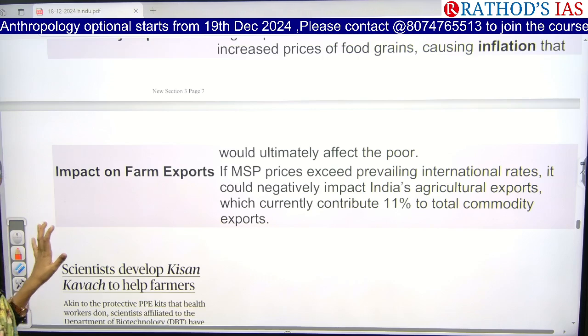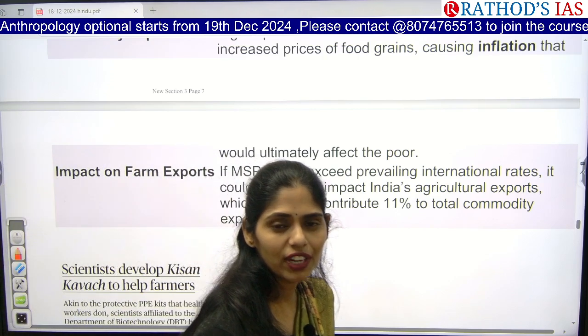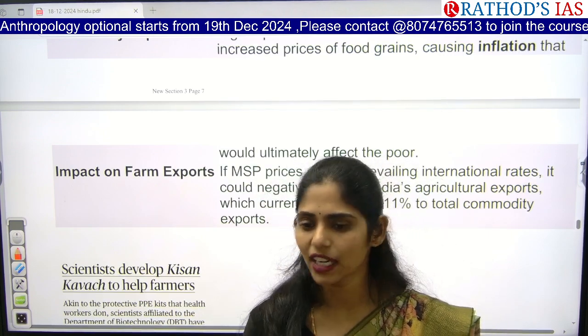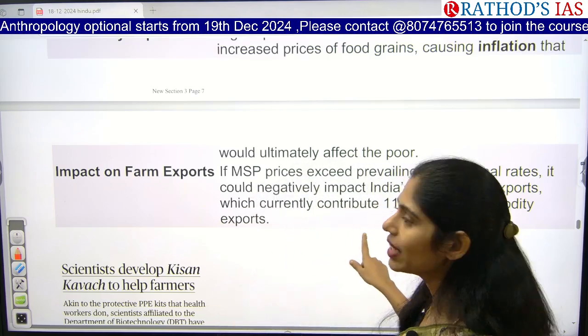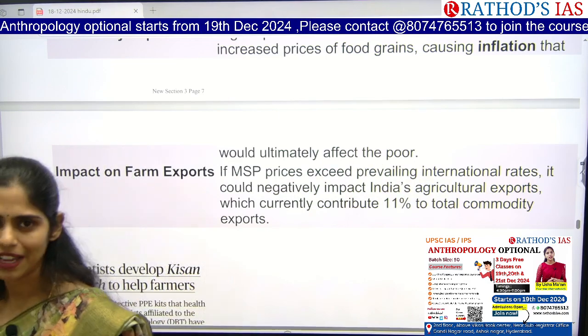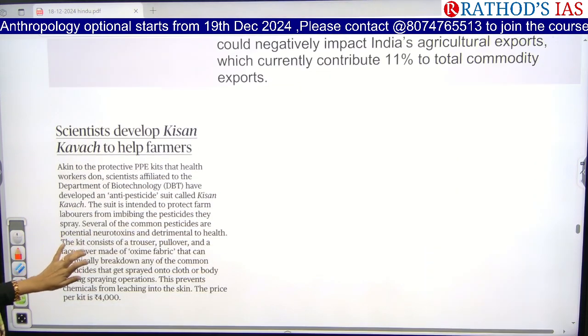And one more important problem here is, if MSP is high and you're going for exporting, will our products be competitive in the international market? No. Again, our exports will be affected because of this legalizing of MSP. Clear? Okay, now let us see the next article.